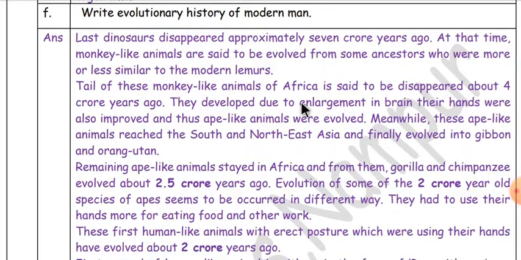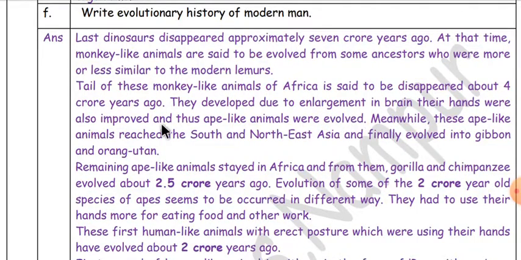Write the evolutionary history of modern man. The last dinosaurs disappeared approximately 7 crore years ago. At that time, monkey-like animals are said to have evolved from some ancestors who were more or less similar to the modern lemurs. The tail of these monkey-like animals in Africa is said to have disappeared about 4 crore years ago. They developed due to enlargement in brains.